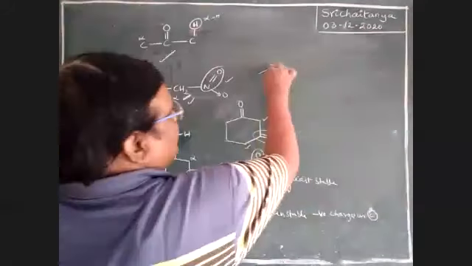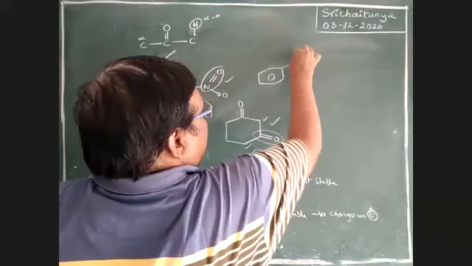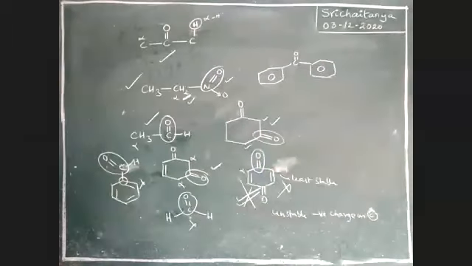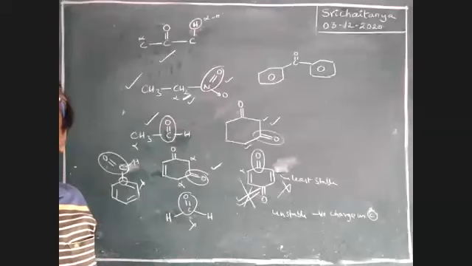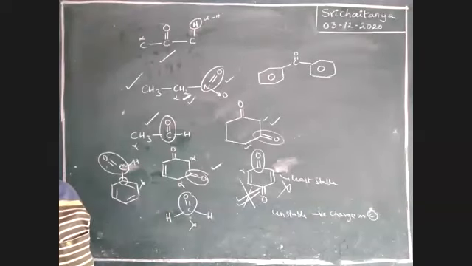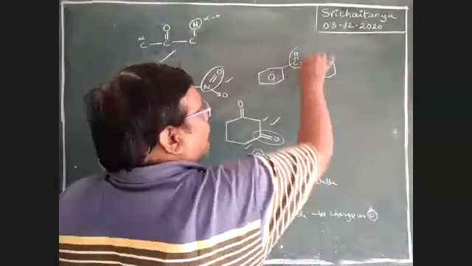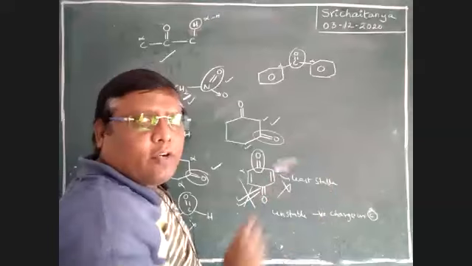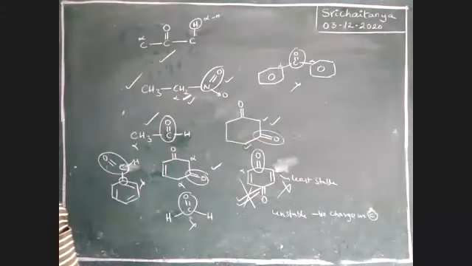Now, what about this? Does that compound exhibit or not? Yes, because this is the functional group. This is the alpha carbon, but no hydrogens are there. Therefore, no alpha hydrogen, not possible.